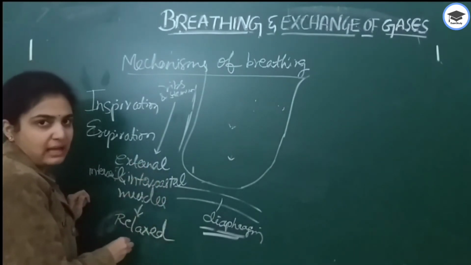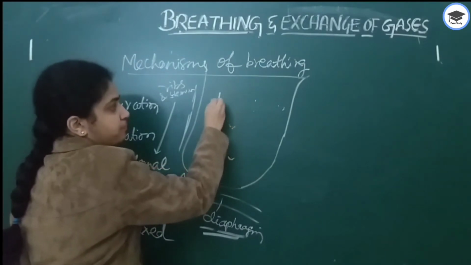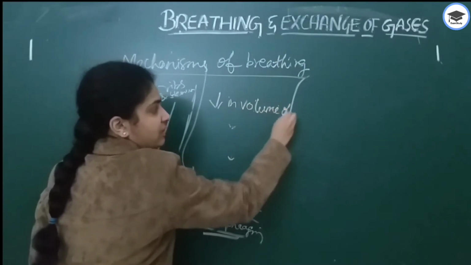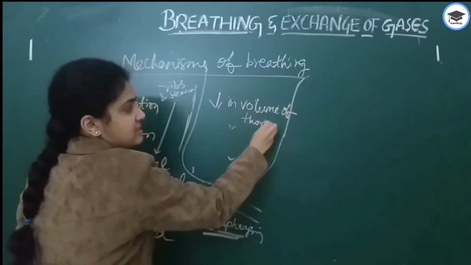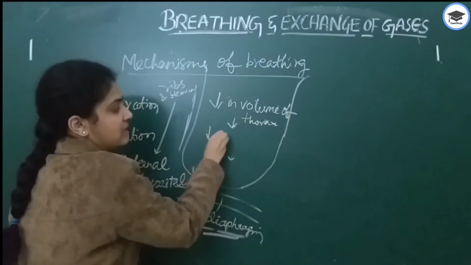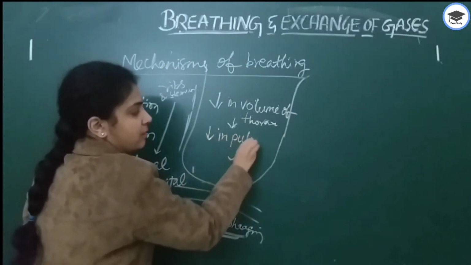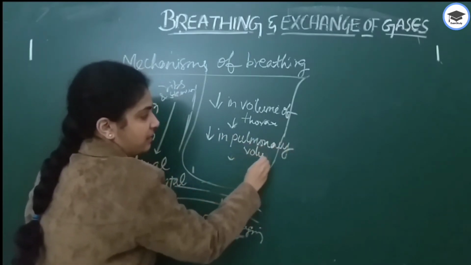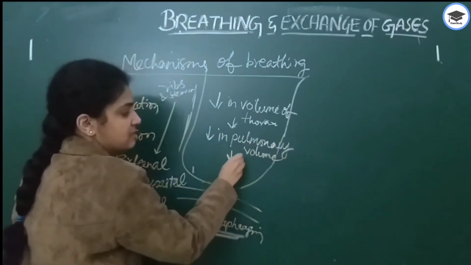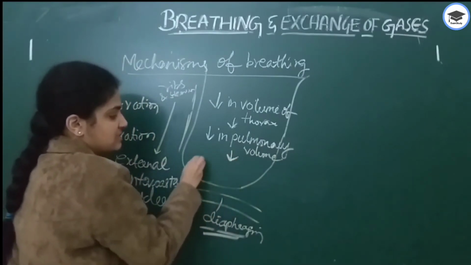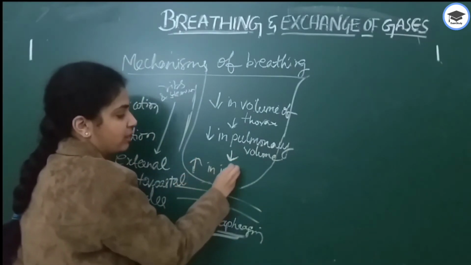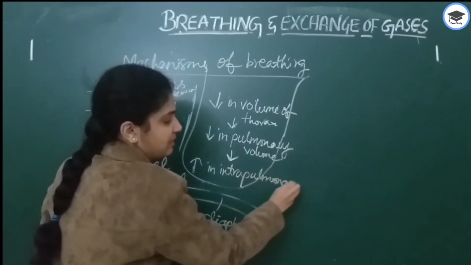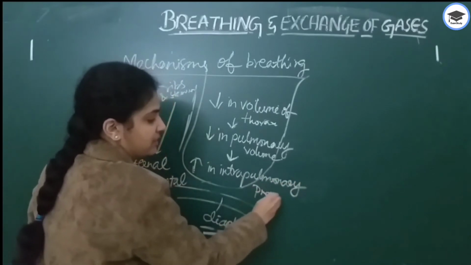This leads to a decrease in the volume of the thorax, which results in a decrease in pulmonary volume, meaning the lungs do not get expanded. This results in an increase in intrapulmonary pressure. So like this, expiration takes place.